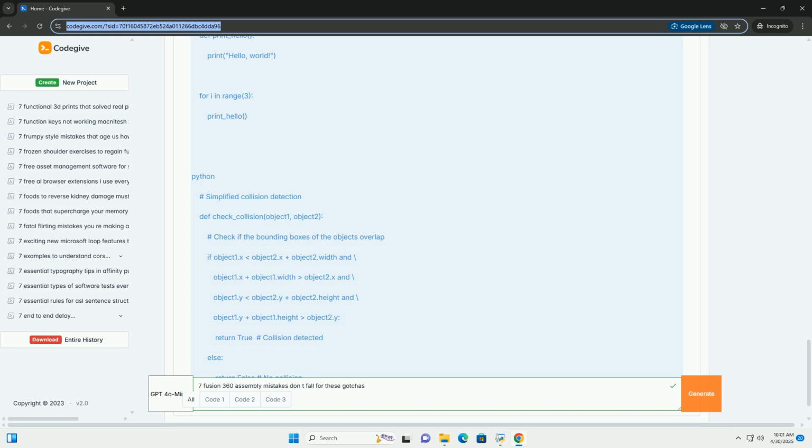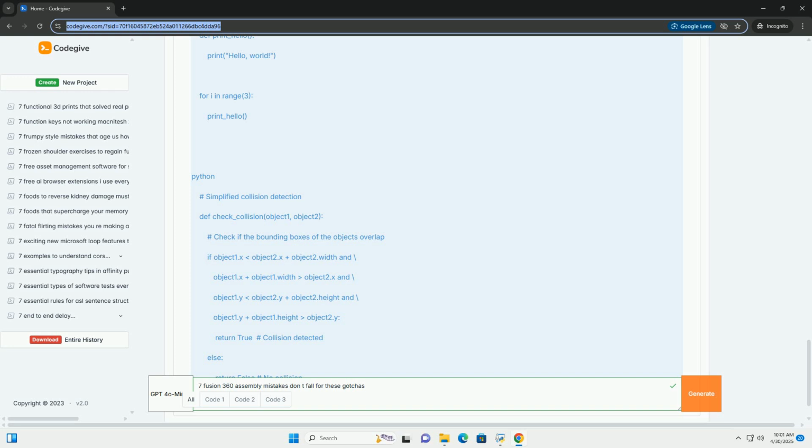Visible origins: turn on the visibility of component origins in the browser by clicking the eye icon next to origins under each component. This makes it easier to see where your joints are being placed. Align command: before creating a joint, use the align command, Modify - Align, to roughly position components. This helps reduce the distance the joint needs to move the component, making it less likely to fail.